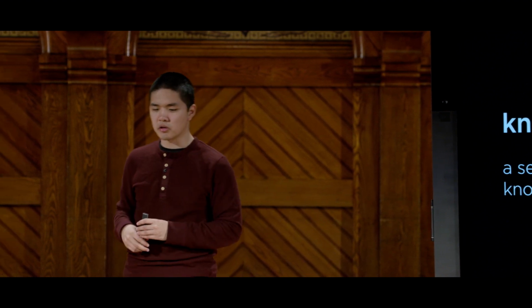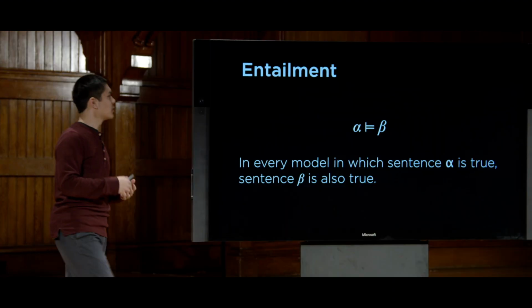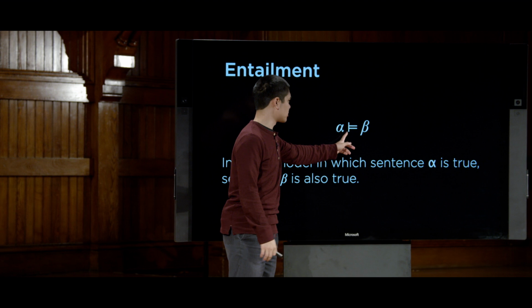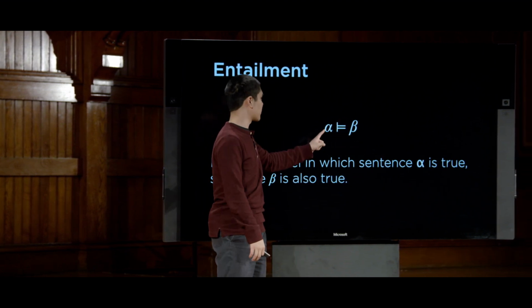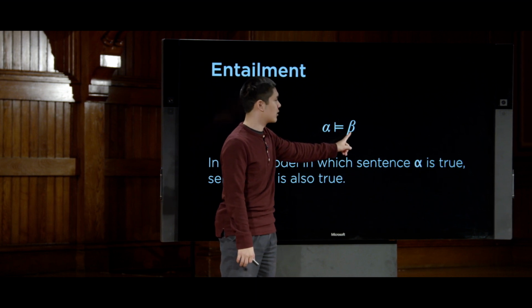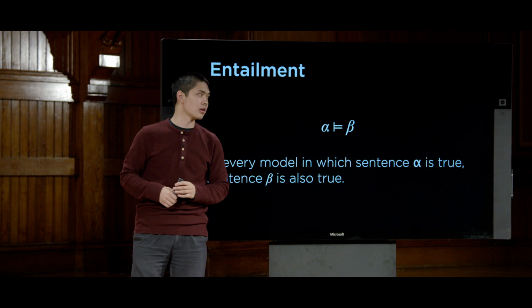Well, to understand those conclusions, we'll need to introduce one more idea, one more symbol, and that is the notion of entailment. So this sentence here, with this double turnstile and these Greek letters, the Greek letter alpha and the Greek letter beta, we read as alpha entails beta. And alpha and beta here are just sentences in propositional logic.